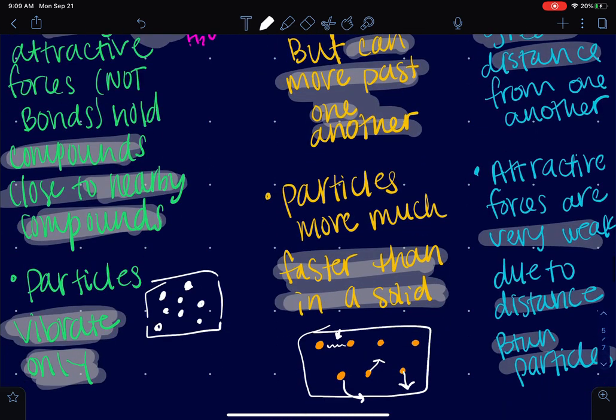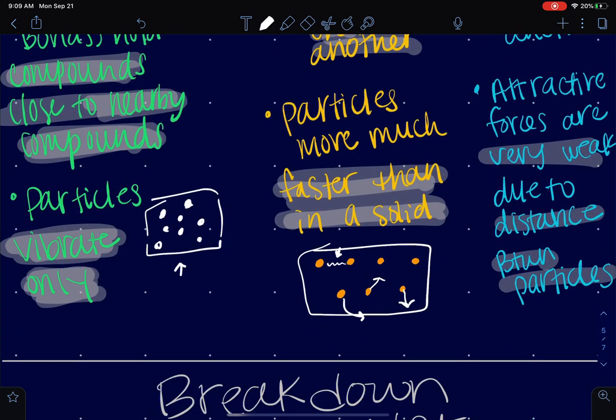Down here with these solid particles, they're really, really close together. They don't have a lot of movement because they don't have a lot of heat. The liquid ones are further apart because they have more heat, and so they can move around a little bit. But by the time you get to the gases, if I left my container open, the gases would just escape, okay? So they have no definite volume or shape. They have the most heat, so these gas particles can just go wherever they want to go.